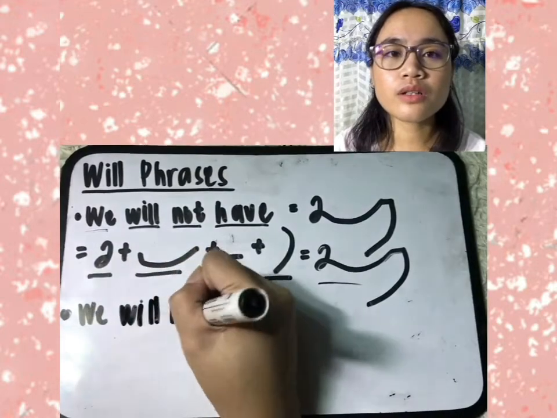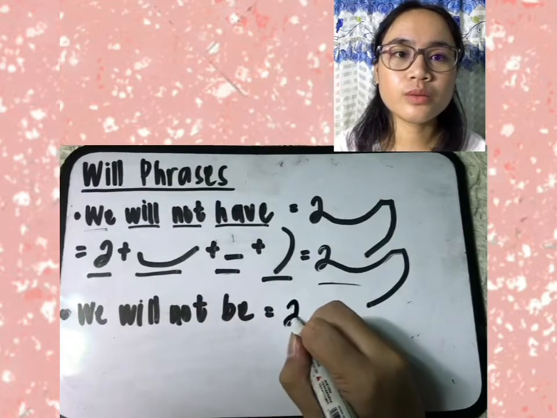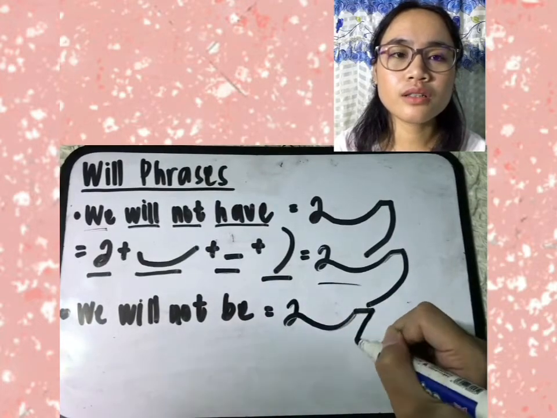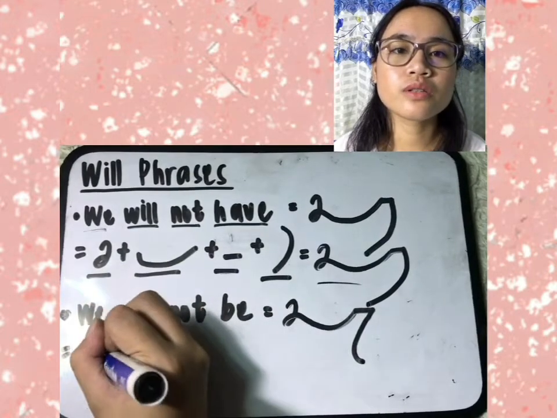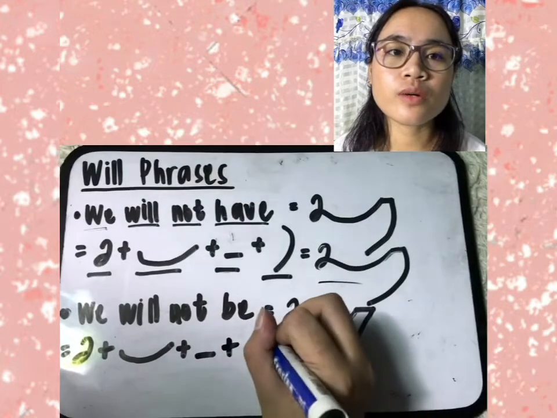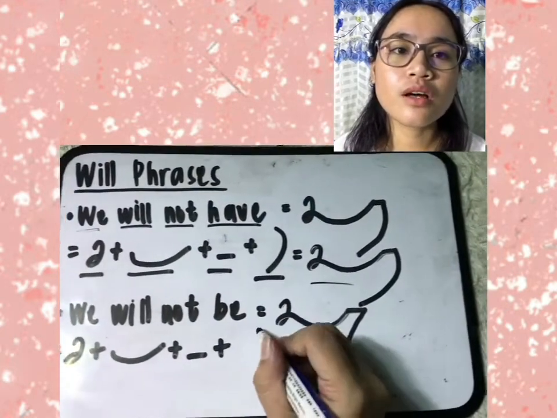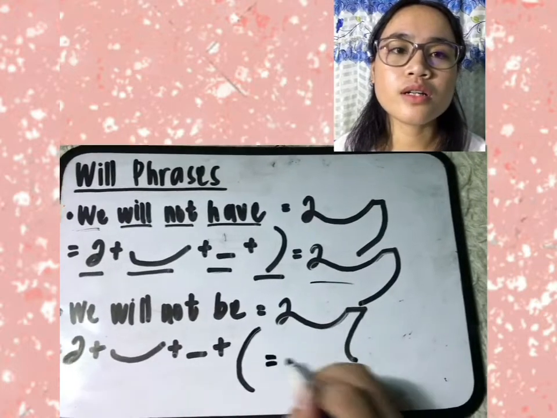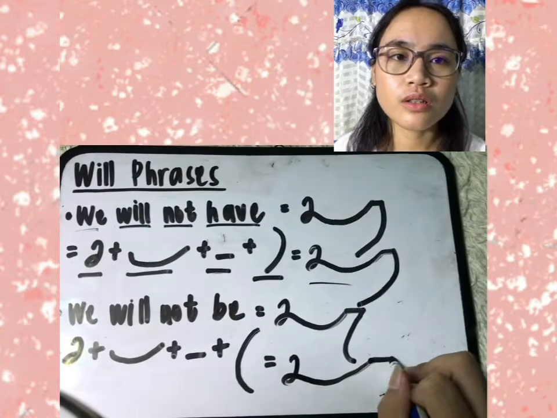Next is "we will not be." UE again, will, then not and be. So UE, tiny hook U plus small E plus long forward curve, then short forward straight line for not, then long downward left curve for the representation of B. So we will have "we will not be."